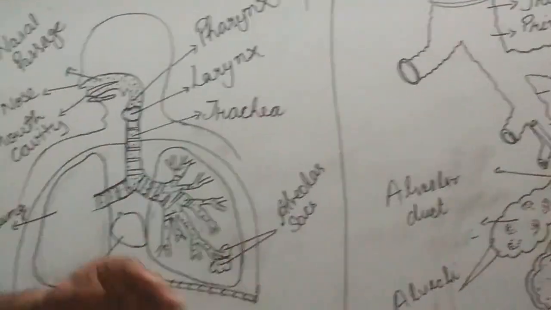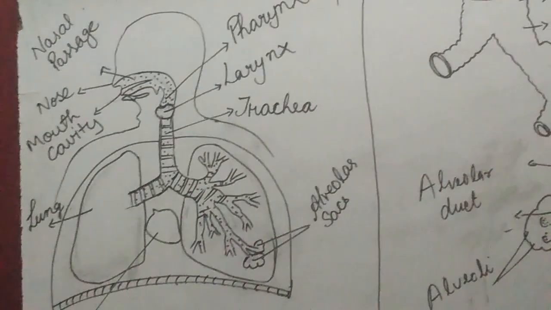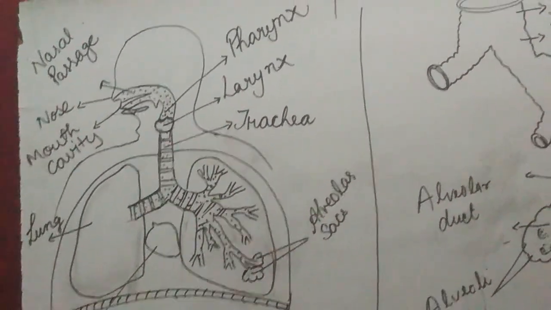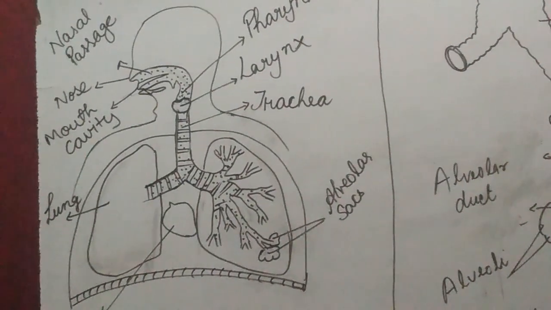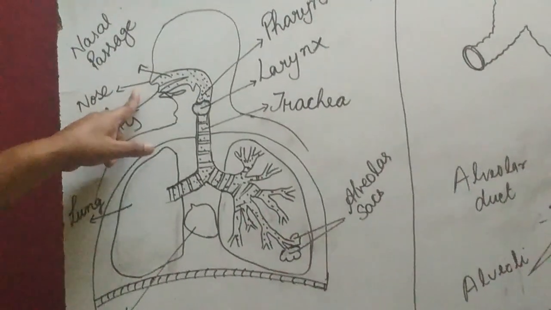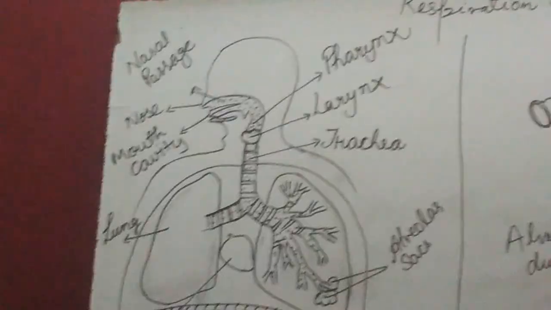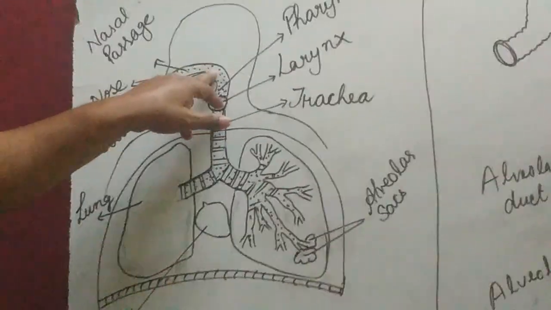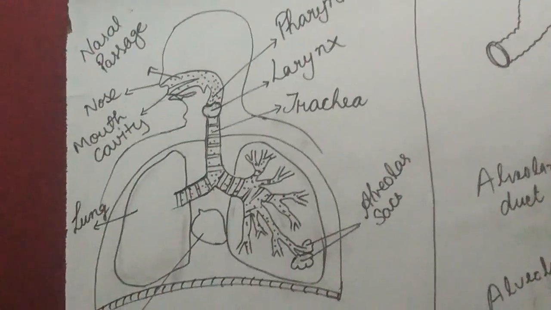But in case of human being, the gaseous exchange takes place in a specialized organ, that is called the respiratory organ, and the respiratory organ is called the lung. The whole structure is the respiratory system. And the respiratory system is initiated from the nose. In case of human being, there are two nostrils, and nostrils open in a nasal passage. Nasal passage is connected with the pharynx, and then larynx. Larynx is a sound box.